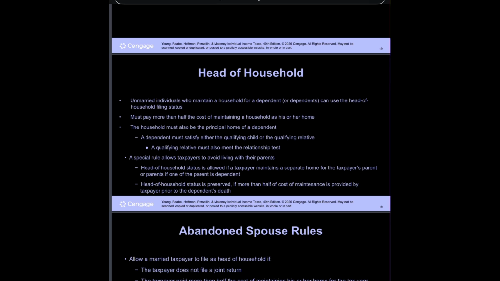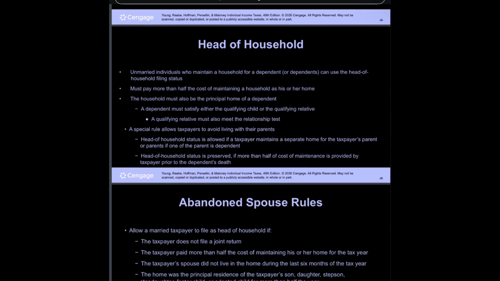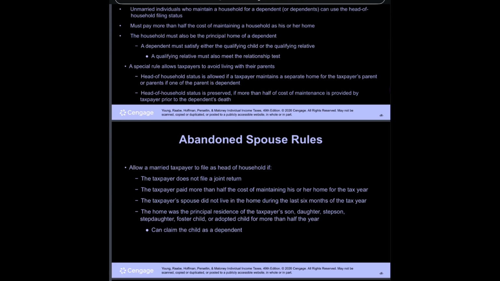Head of household. Unmarried individuals who maintain a household for a dependent or dependents can use the head of household filing status. The taxpayer must pay more than half the cost of maintaining a household as his or her home. The household must also be the principal home of a dependent. A dependent must satisfy either the qualifying child or the qualifying relative test. A qualifying relative must also meet the relationship test.